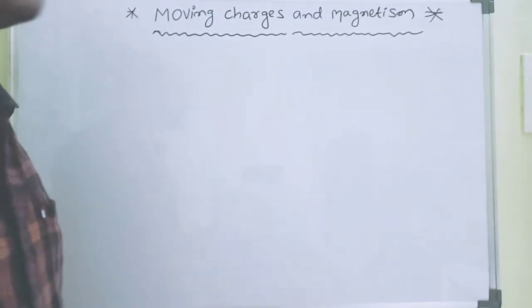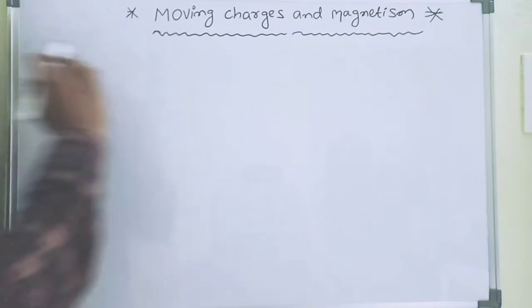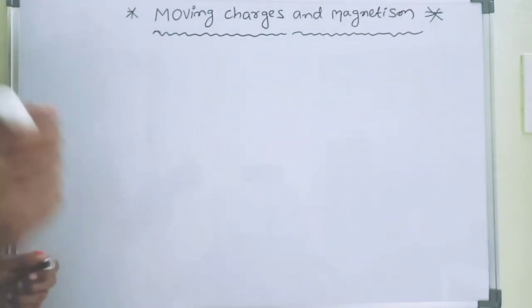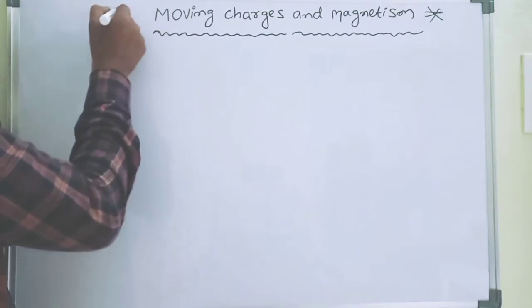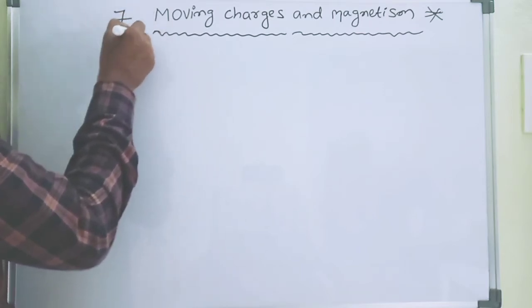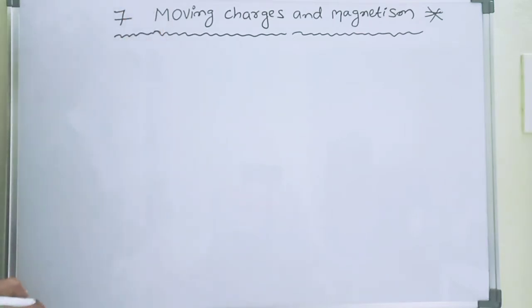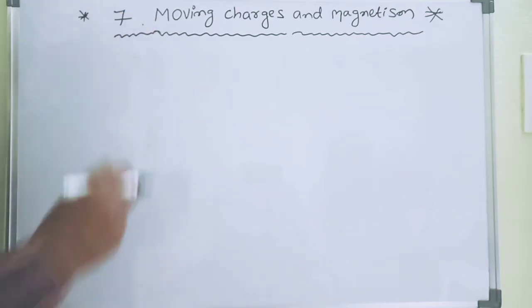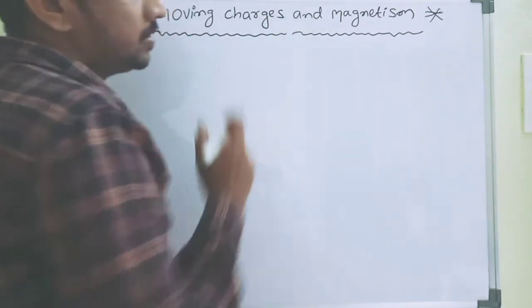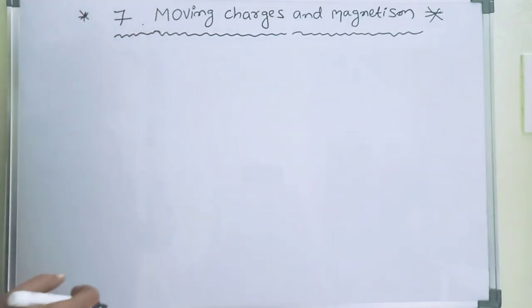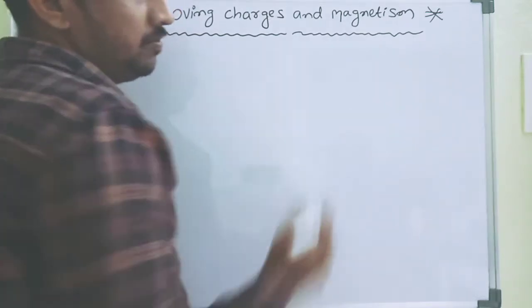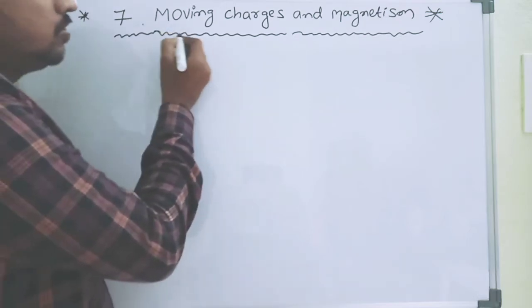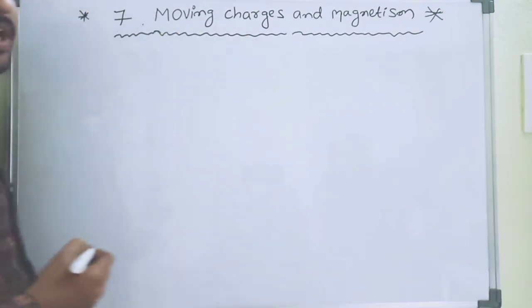Good morning, second years. We go with a new chapter, that is moving charges and magnetism. This is the seventh chapter, and the topic name is moving charges and magnetism. This is a new chapter. This chapter belongs to 4 marks. Okay. So we go with moving charges and magnetism.